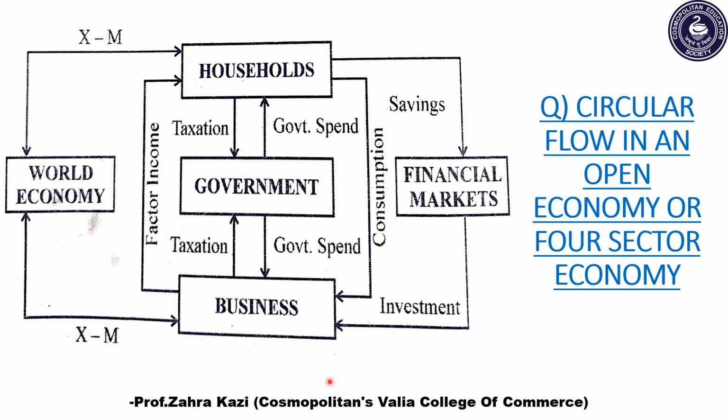This is the diagram of circular flow in an open economy or four-sector economy. As you can see here, we are having households, business firms, government, financial market, and the fourth sector. Here you can see towards the left is the open economy, also called world economy, which can be seen through these transactions of net export. Let's understand this diagram in detail.